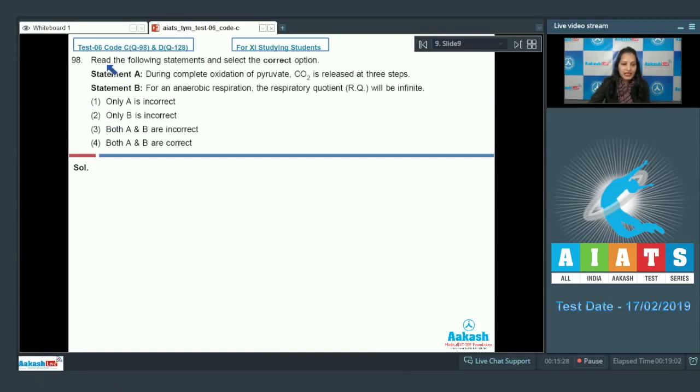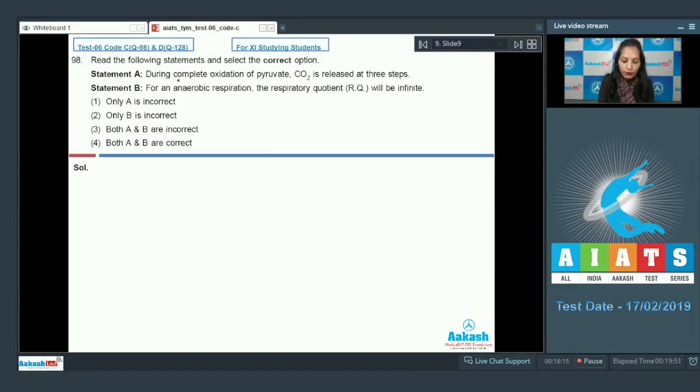Question number 98. Read the following statements and select the correct option. Statement A. During complete oxidation of pyruvate or pyruvic acid, CO2 is released at 3 steps. Statement B. For an anaerobic respiration, the respiratory quotient RQ will be infinite. First option only A is incorrect. Second only B is incorrect. Third both A and B are incorrect. Fourth both A and B are correct. So you have to check whether these statements are correct or incorrect.